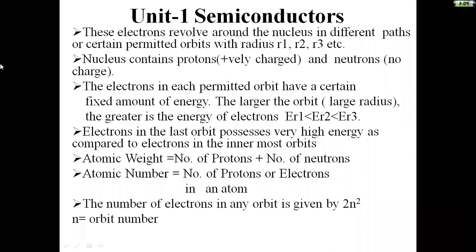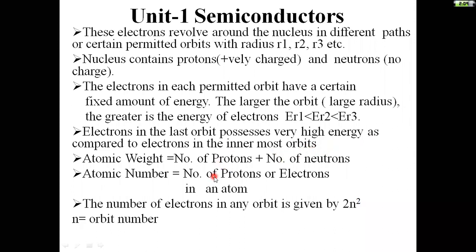That means the energy level of this third orbit is very much higher than the inner orbits here. The electrons which are present in the outermost shell possess a high amount of energy, and the electrons in the last orbit possess very high energy as compared to the electrons in the innermost orbit. This is about different orbits here.